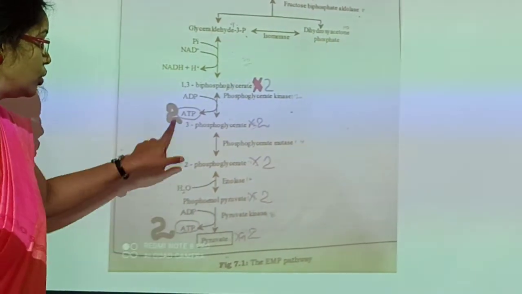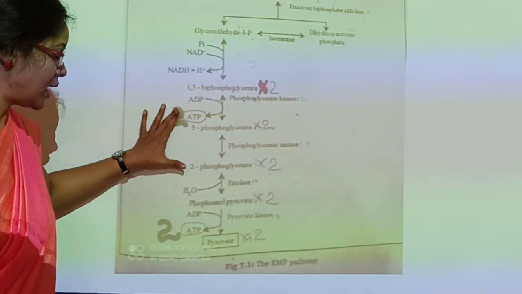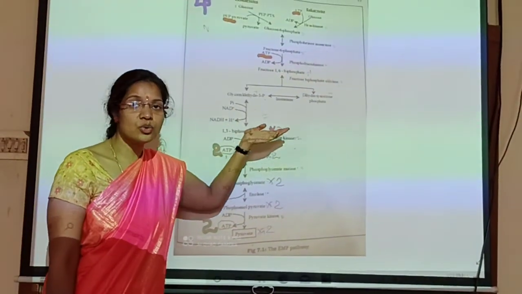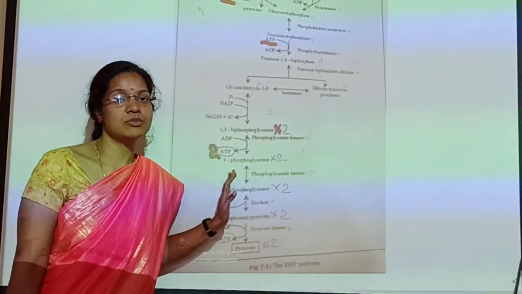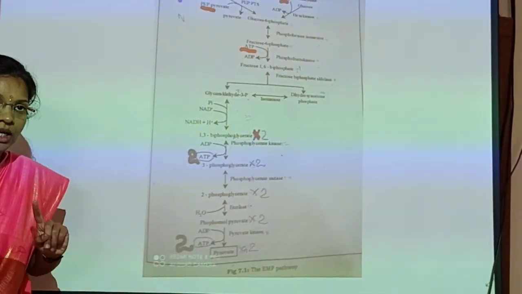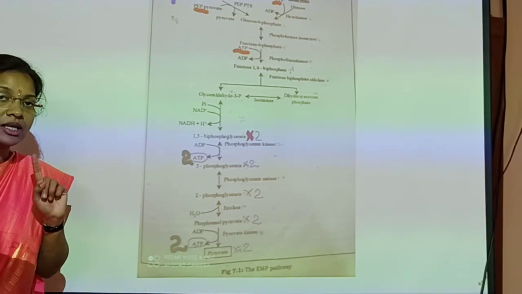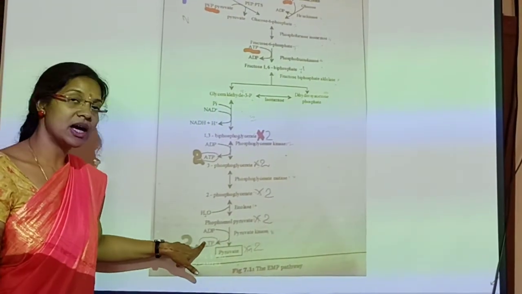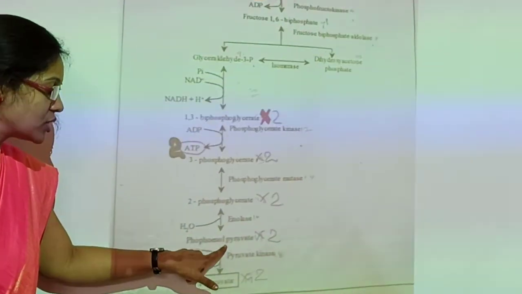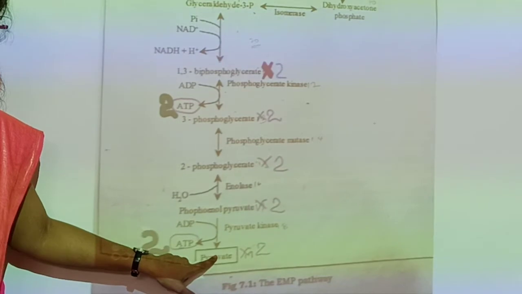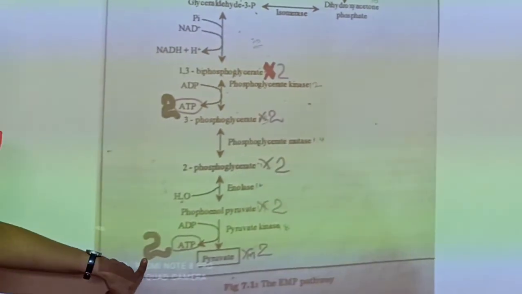Actually 4 ATP will be generated, and since 2 are already used, 4 minus 2 gives 2 net ATP generated by substrate level phosphorylation. I am stressing substrate level phosphorylation because these ATP are generated when a substrate is being converted to a particular product. During a reaction, ATP is being generated.